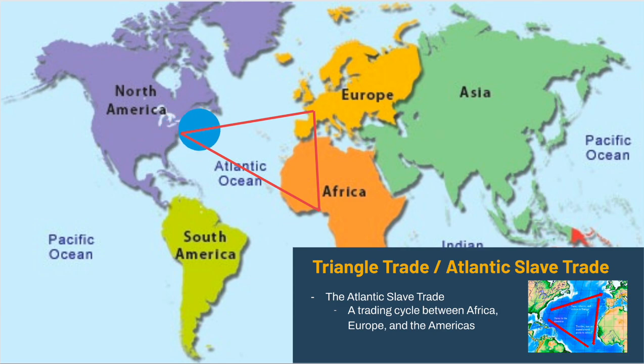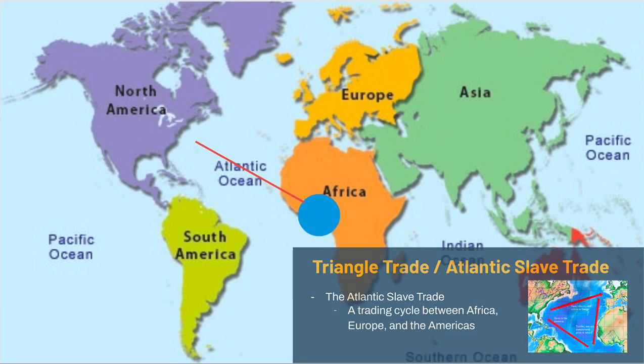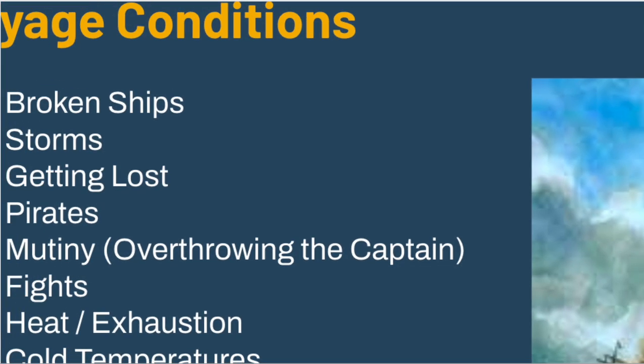They're sent over to America, and they're forced to work for resources. Those resources then get sent back to Europe, where they could be turned into goods. If we have sugar being sent back from America over to Europe, it could be turned into something like rum that can be sold for money. Europe can now go and enslave more people in Africa, and it becomes this vicious cycle. It's completely evil, but it does show how globally connected the world is.